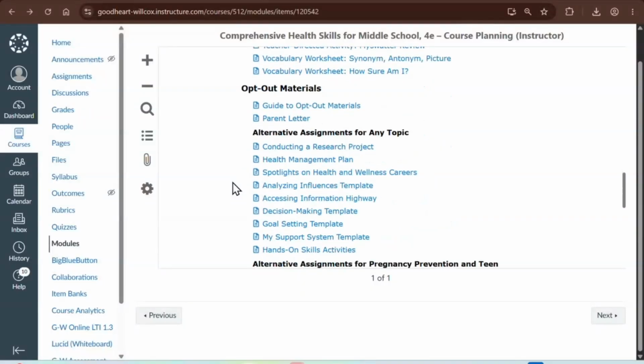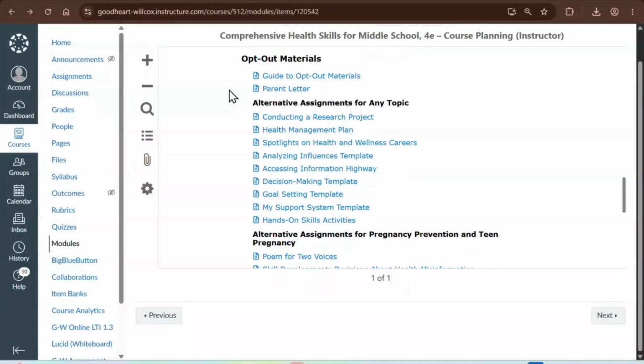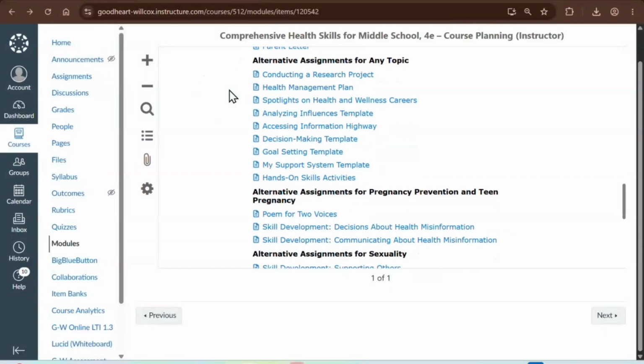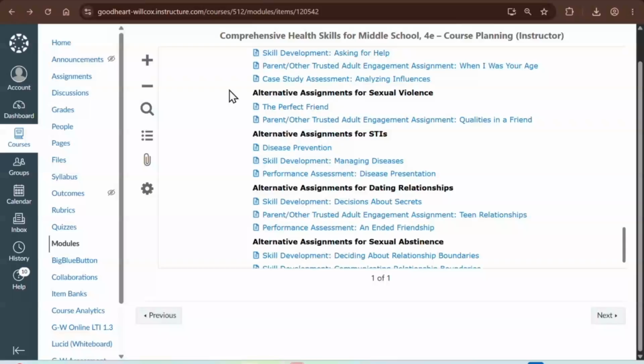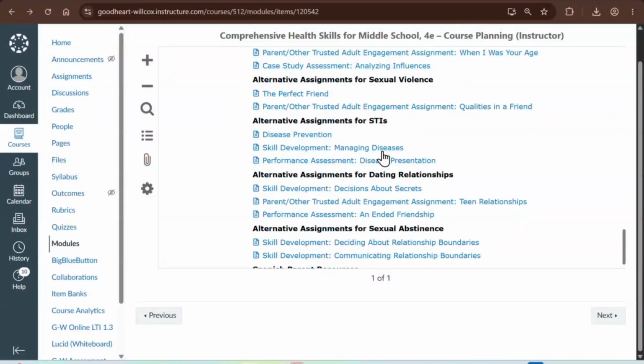And then also we do have opt-out materials. So if you're using our comprehensive version, the opt-out materials are where you see them right now. If you're using a companion text of ours, you just need to go to the course planning of the companion text to find the opt-out materials. So you'll see like the name of the lesson that the child is opting out of, like STIs. Even though that says managing diseases, it's going to be like the flu or COVID.